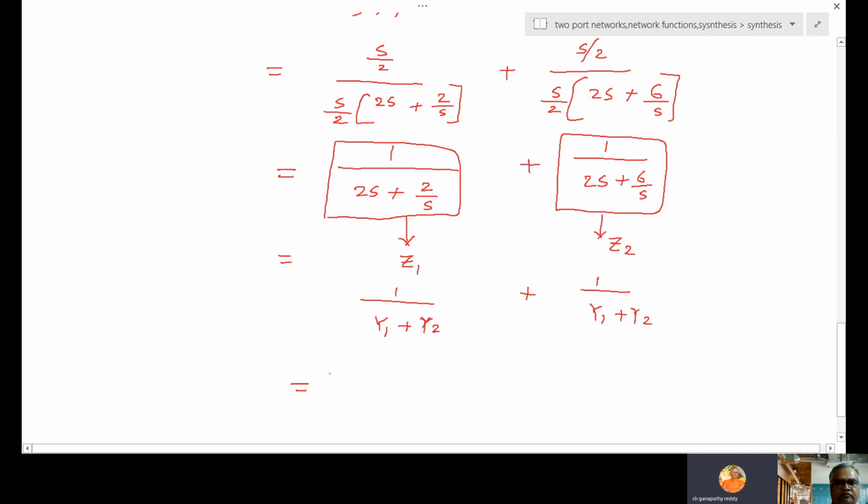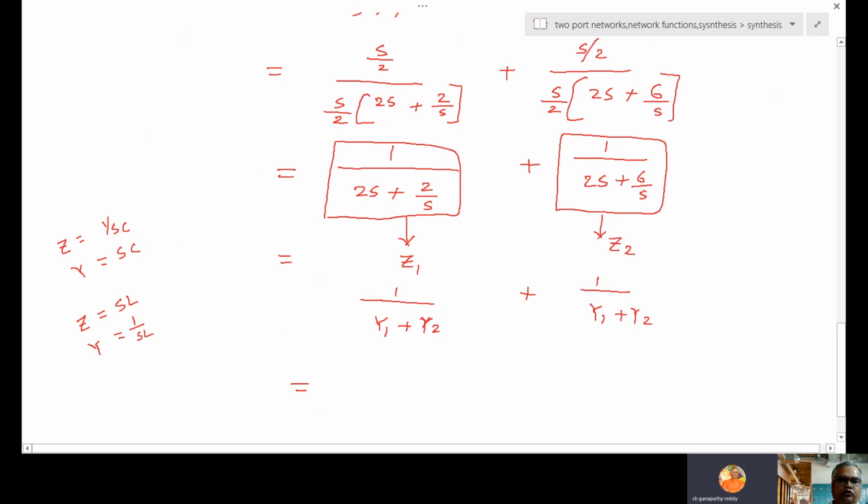Now guess the network. Y1 is 2s. Y1 is 2s means, is it a capacitor or inductor? So for example, if it is an inductor, what is Z? It is sL, na? What is Y? 1 by sL. If Z equal to 1 by sC, what is Y? sC.